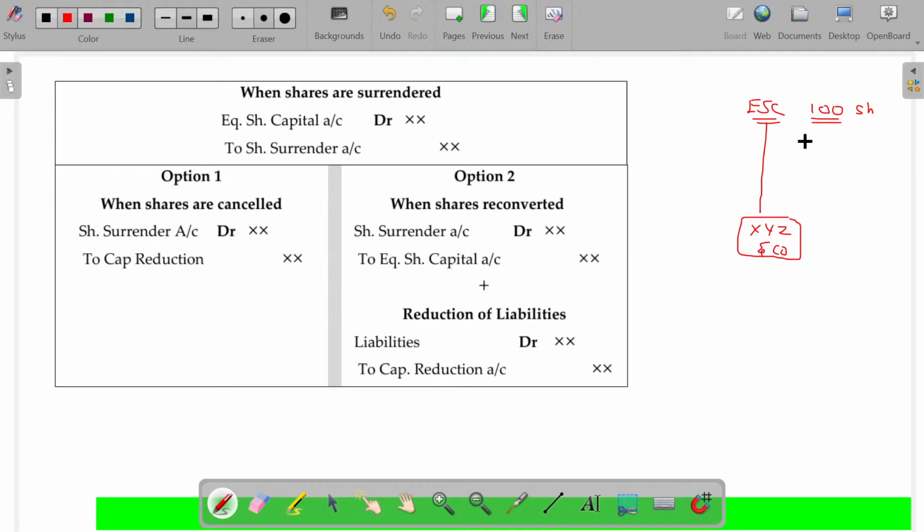Out of that 100 shares, equity shareholders will surrender around 90 shares to XYZ company without any consideration. XYZ company can simply cancel that surrendered share.